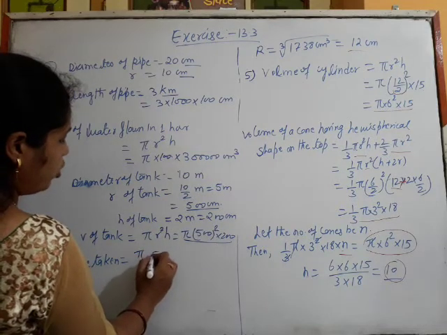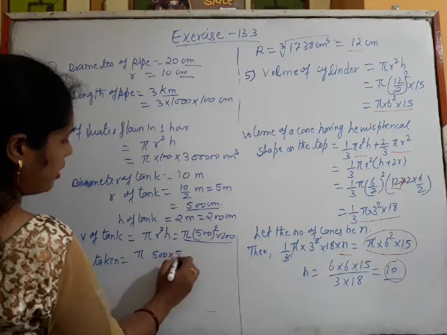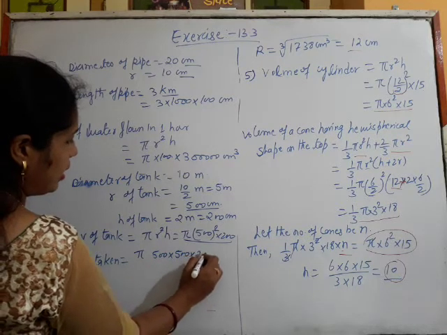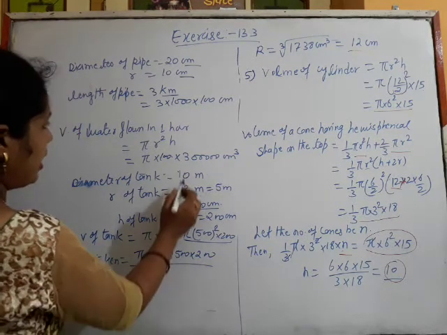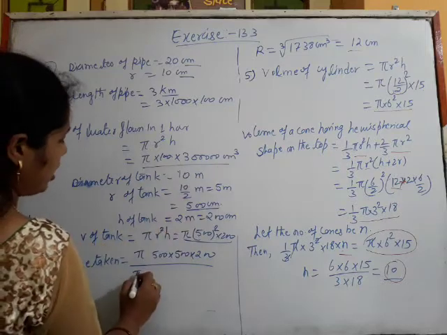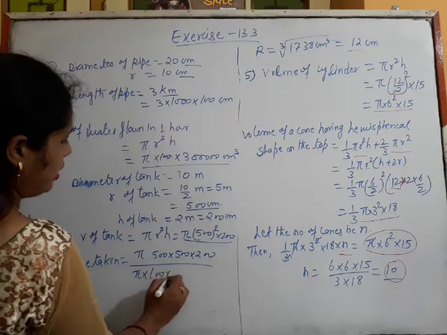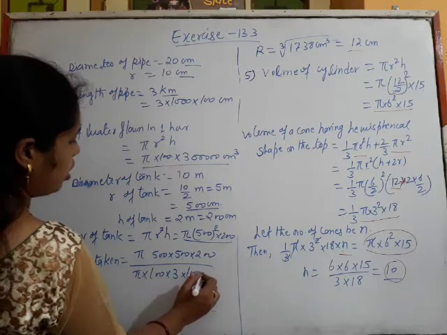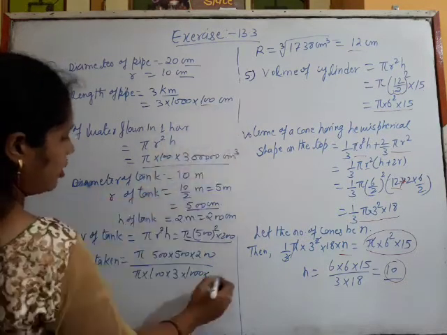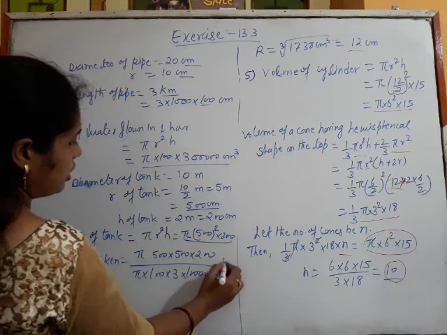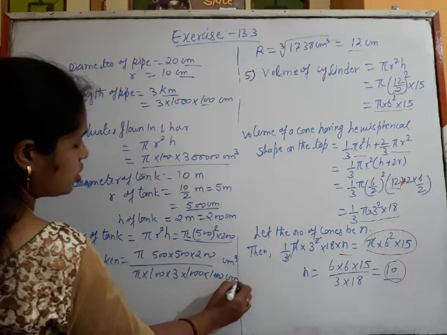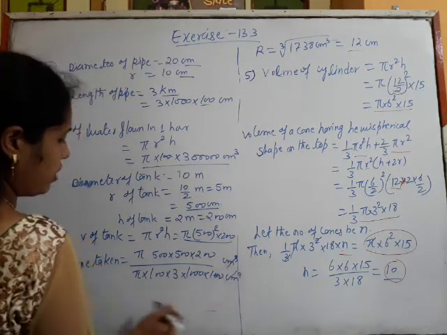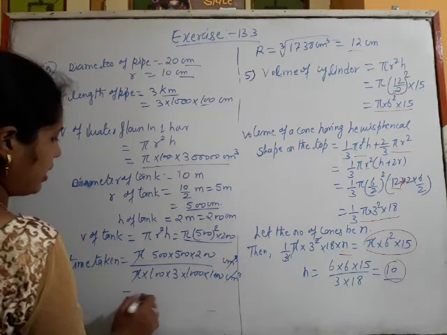So pi into 500 into 500 into 200 upon pi into 100 into 3 into 1000 into 100. This is centimeter cube. Cube will be cancelled and pi will get cancelled.